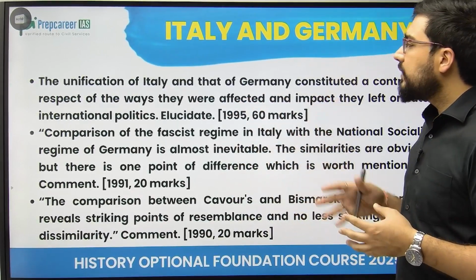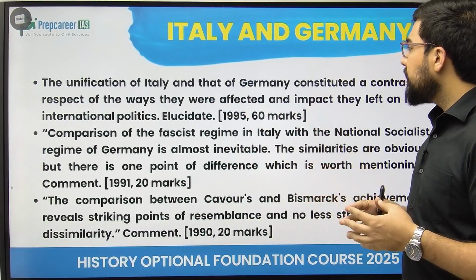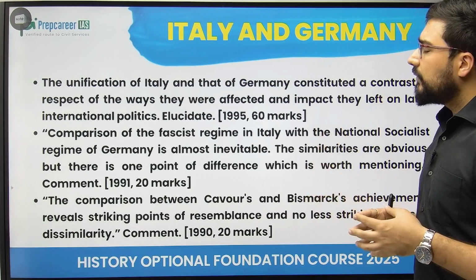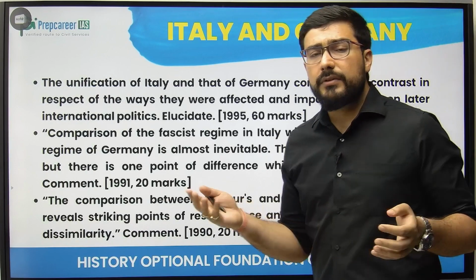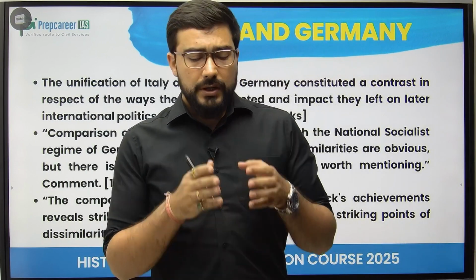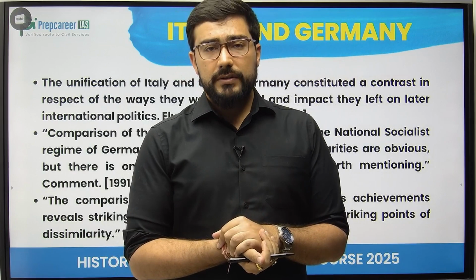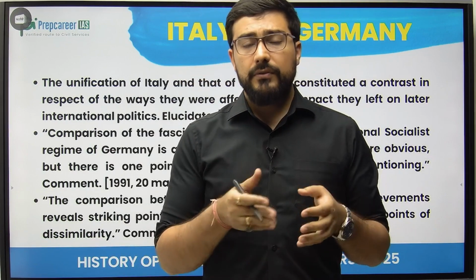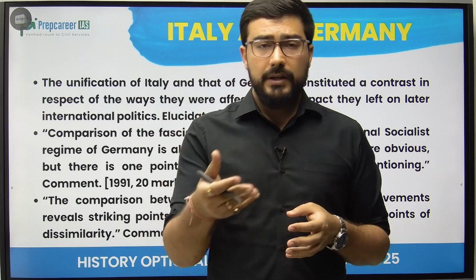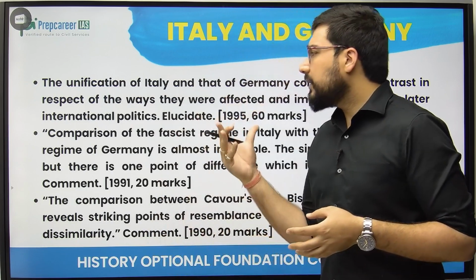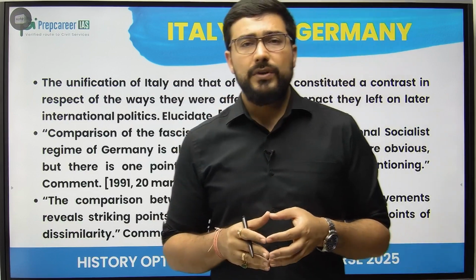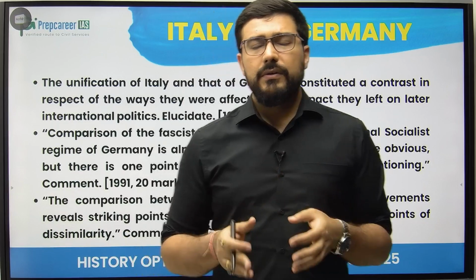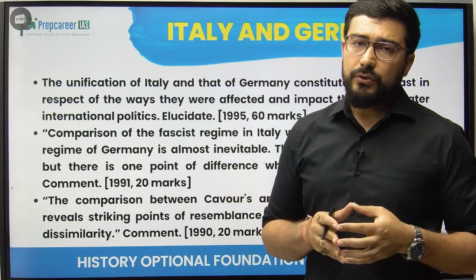Then the comparison: unification of Italy and Germany constituted a contrast in respect of the ways they were affected and the impact that they left on international politics. Like Germany became the supreme power. It was able to ensure that all the major conferences like the Berlin Conference were going to happen there thereafter: 1884-85 partition of Africa, 1878 Treaty of Berlin. All those things now happened in Germany. Italy on the other side remained a weak power. It was even defeated by Ethiopia in 1894-95. So Italy was not able to have that kind of an impact on European relationships.